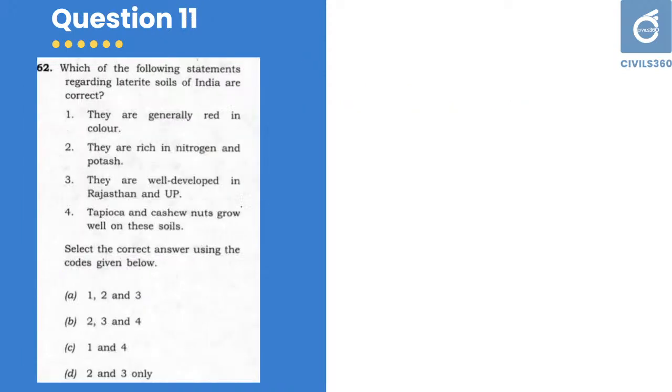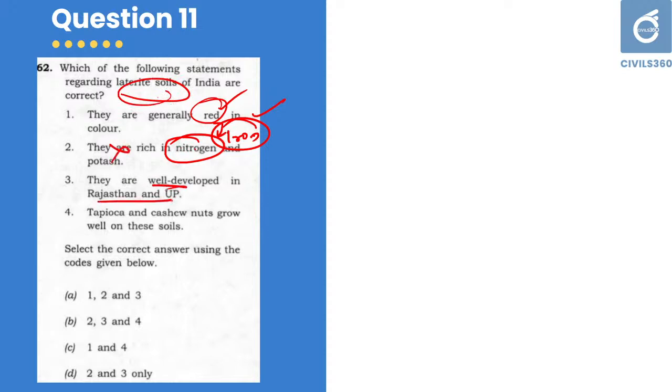Next one, question number 11. Which of the following statements regarding laterite soils of India are correct? They are generally red in color. That is correct. Of course, laterites are red in nature. So one is true. They are rich in nitrogen and potash. Now, the red color is given by iron. Iron content provides the red color of laterite soils. So the second statement is wrong.